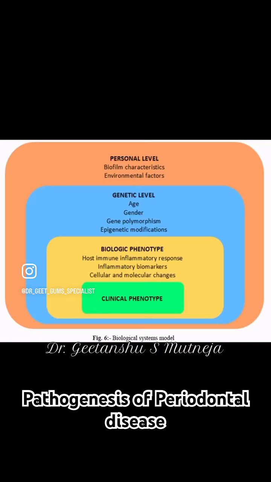The sixth model is the new biological system model, which includes bacterial components, environmental components such as smoking and diabetes at the personal level, genetic variation at the genetic level, and the most important, the feedback of biological phenotype at the cellular and molecular level, which determines the clinical phenotype of a particular patient of periodontitis.